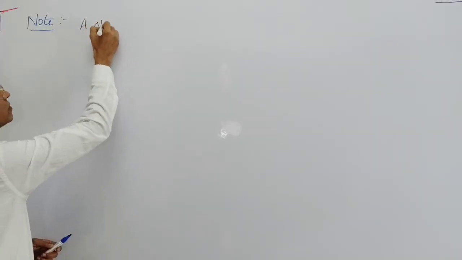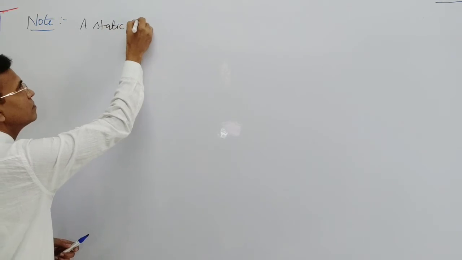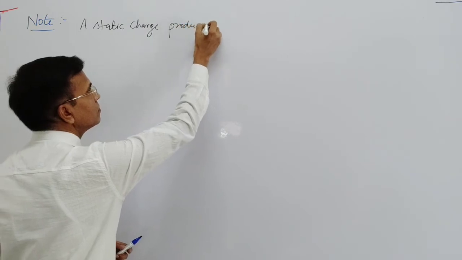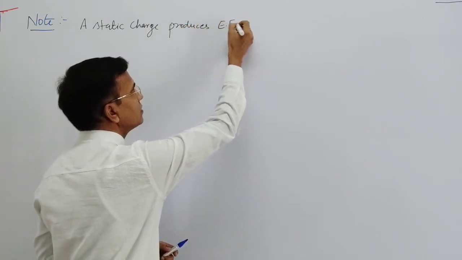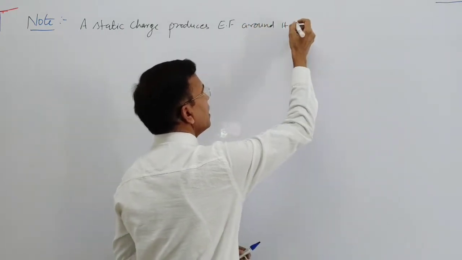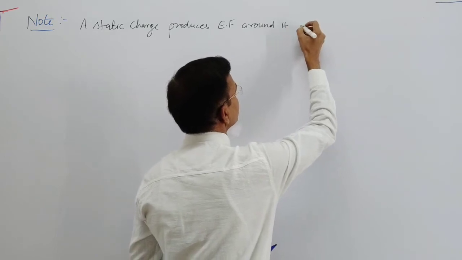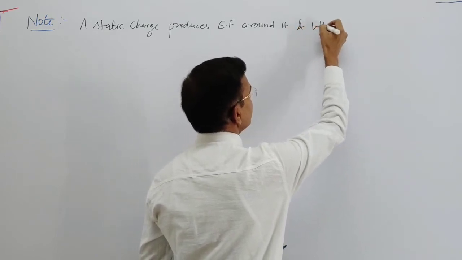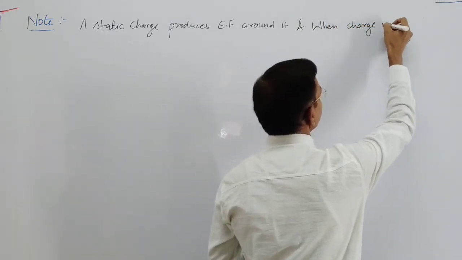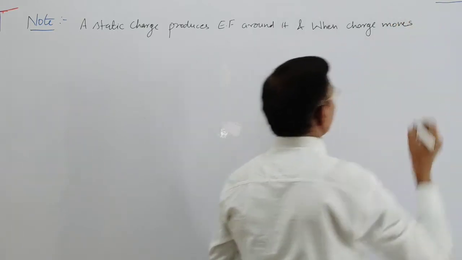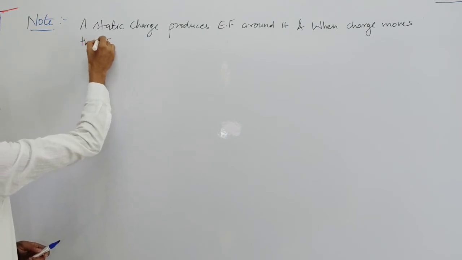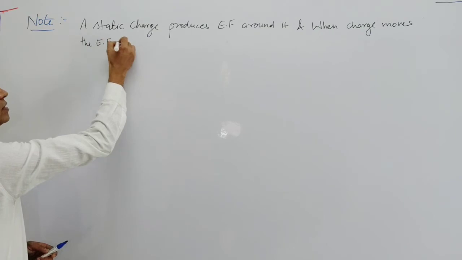A static charge produces an electric field around it, and when a charge moves, the electric field distributes.